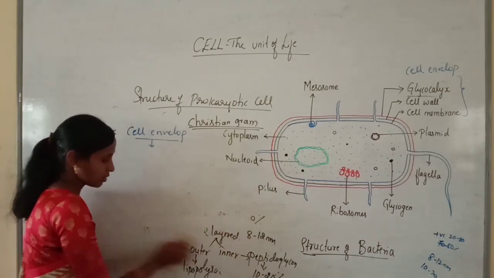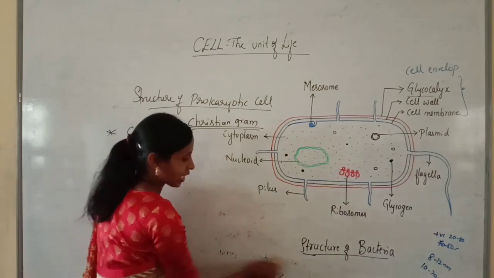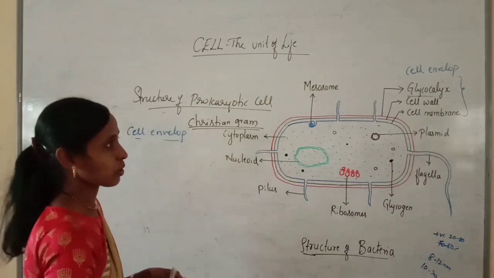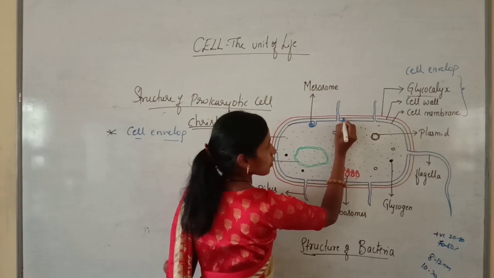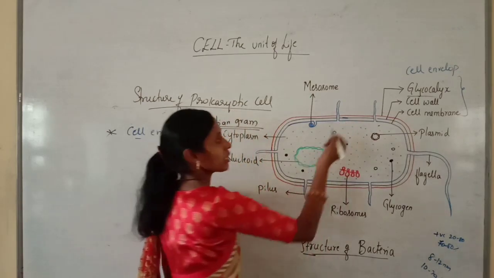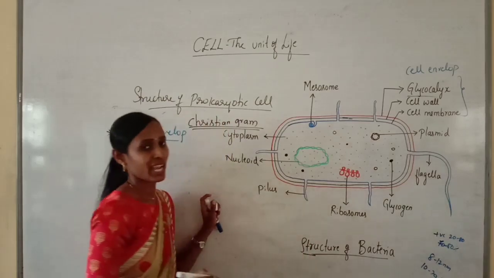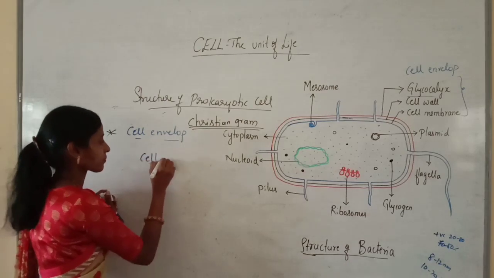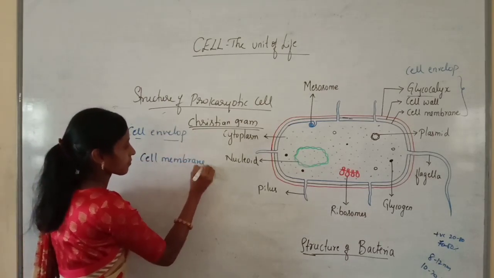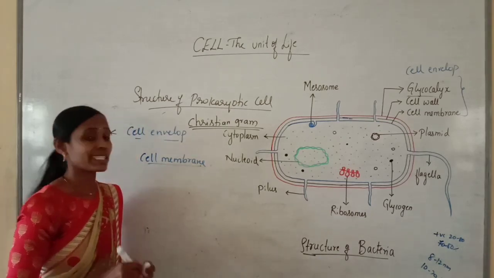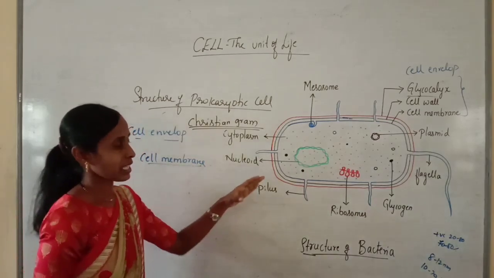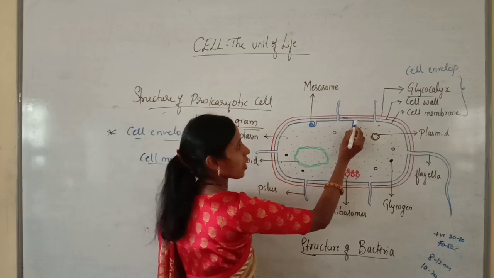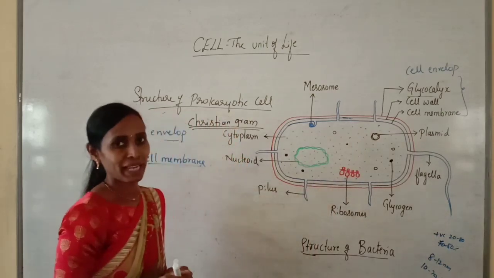And you understood how the bacteria can be classified based on the staining procedure and on the basis of the cell wall. Now we will discuss the cell membrane. Here the cell wall is single layered, and it may be two-layered in case of gram-negative bacteria. Now we are discussing the innermost membrane, that is the cell membrane. It is the innermost layer of the bacterial cell and is present just below the cell wall. The space between the cell wall and plasma membrane is called the periplasmic space.